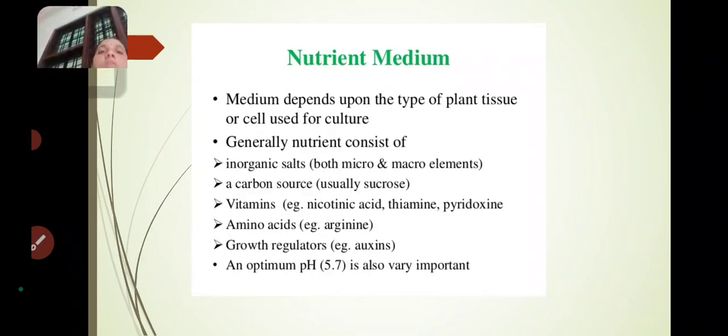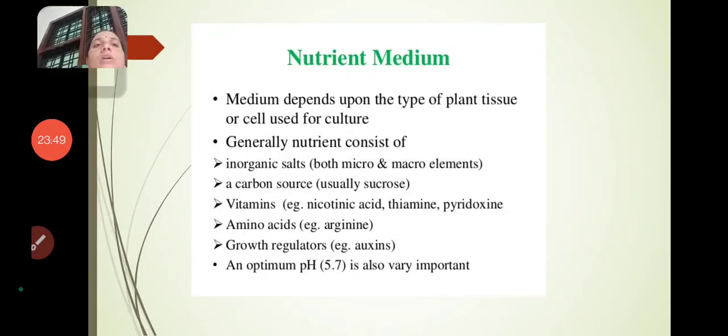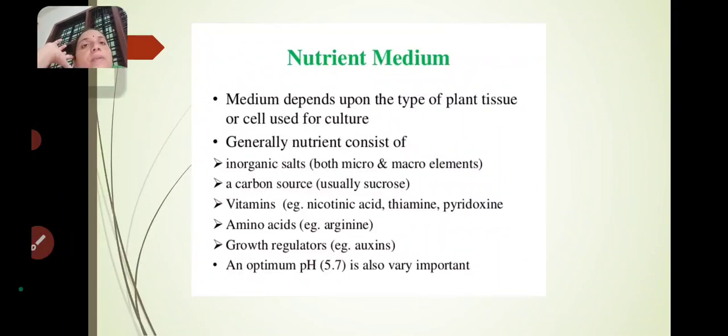So what are the nutrients we have to use in the preparation of medium? We have to know how to prepare the nutrient medium.